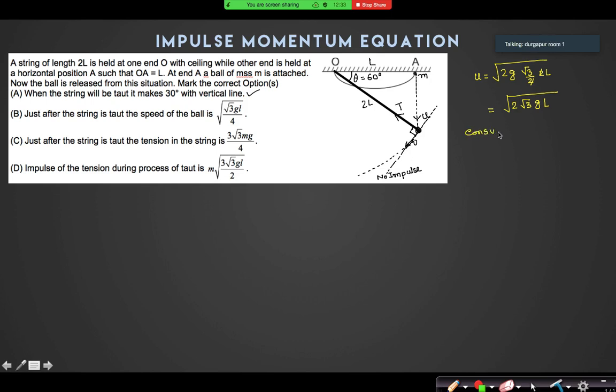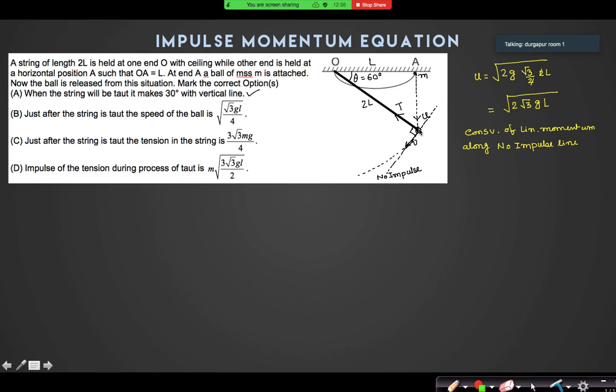So conservation of linear momentum along the no impulse line. What equation will I write?